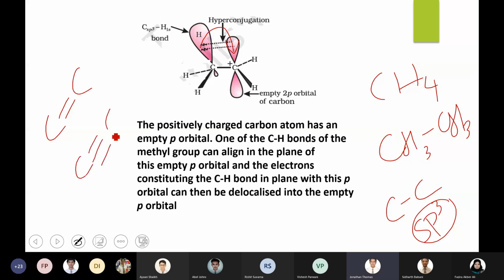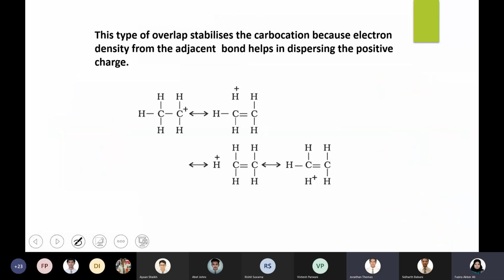Ma'am, does the CH bond break? This is what happens. You can show it like a bond line representation. This is the carbocation with a positive charge. And to this carbon, the electrons of one of the CH bonds will be given. So what happened? A double bond is formed between these two carbons and the CH bond is no more there. That bond is not there because that electron was given to the carbocation, the carbon with the positive